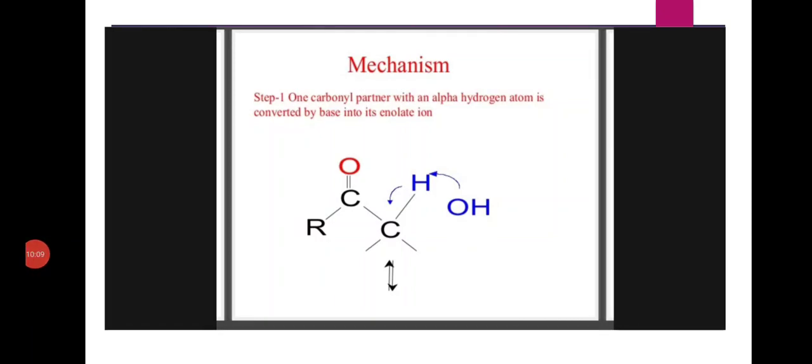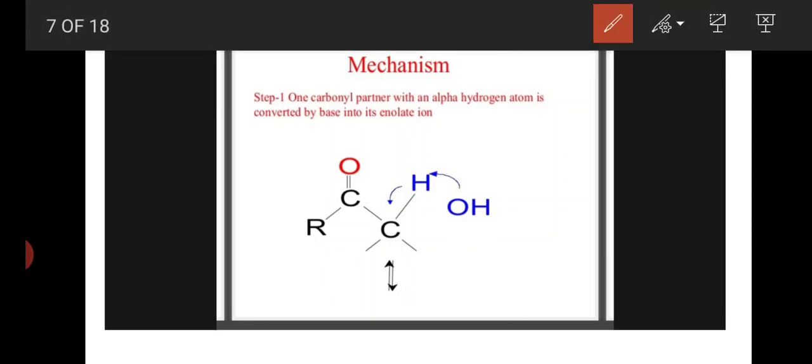Mechanism, step 1: one carbonyl partner with an alpha hydrogen atom is converted by base into its enolate ion. Here this is one of the aldehyde molecules. In the presence of base, for example, we are taking sodium hydroxide, which dissociates into Na plus and OH minus.